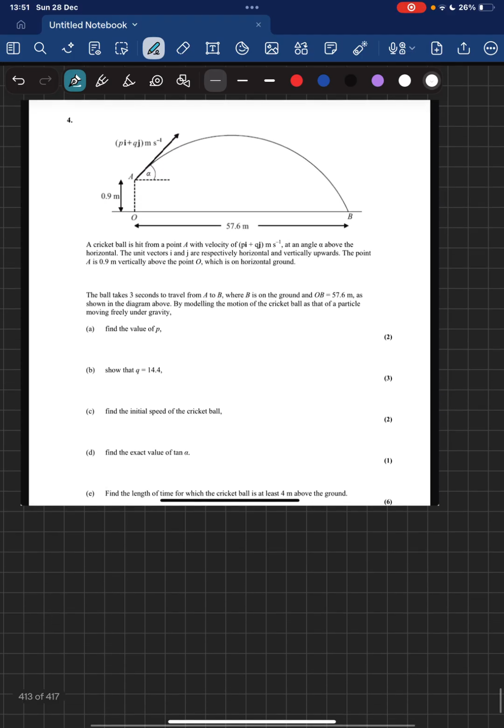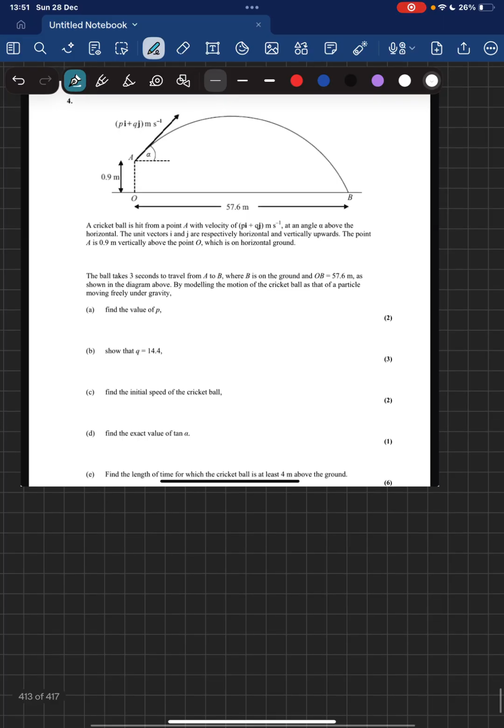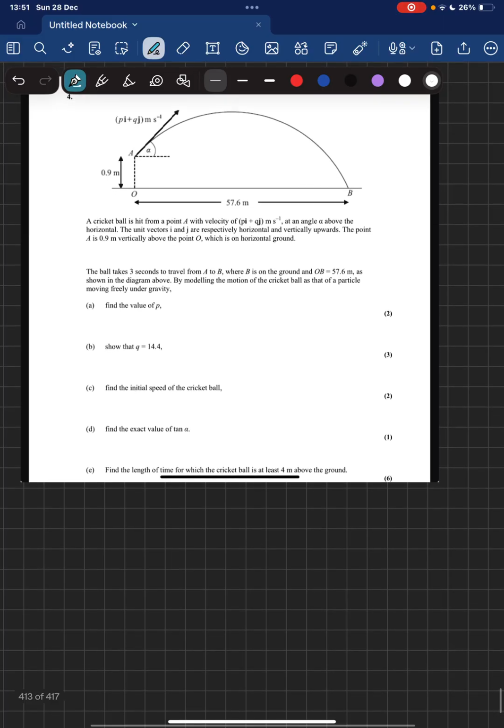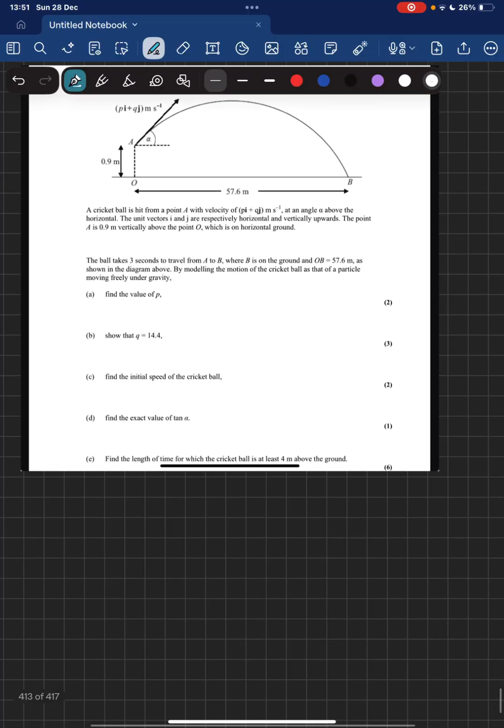So first thing, we need to find the value of P. We're told it's projected at a velocity we don't know, P and Q. We need to find what these are. But what do we know? We know that the horizontal is connected to i and the vertical is connected to j. So we can use that to our advantage because we know the horizontal distance is 57.6 meters.